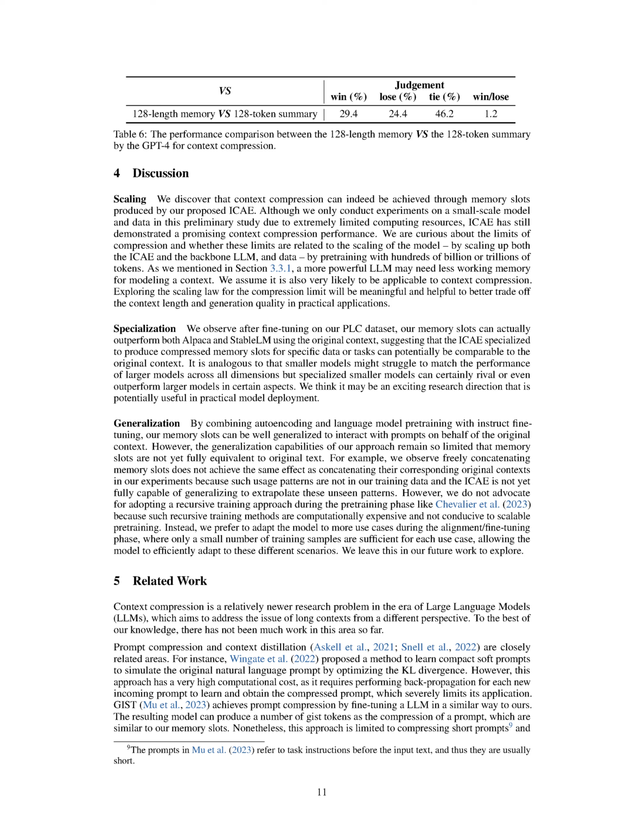We're interested in understanding the limits of this compression and whether these limits are tied to the size of the model. We're considering scaling up both the ICAE and the backbone language model, and using larger amounts of data for pre-training, potentially in the hundreds of billions or even trillions of tokens. As we've previously discussed, a more powerful language model might require less working memory to model a context, and we believe this could also apply to context compression.